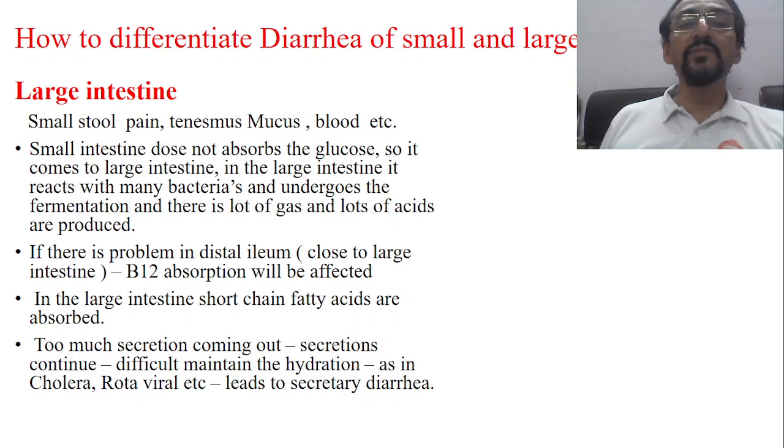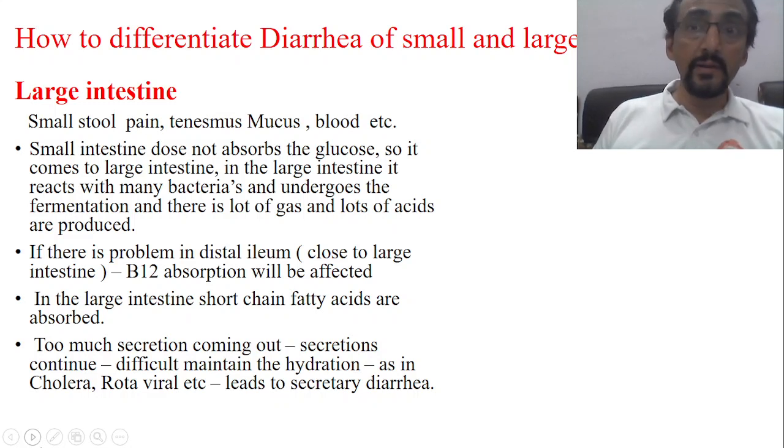The small intestine does not absorb the glucose, so it comes to the large intestine. This is what I already explained. In the large intestine, it reacts with many bacteria and undergoes fermentation, and a lot of gas and a lot of acids are produced. Now, if it is basically a large intestinal diarrhea, then what happens? There will be a lot of gas and a lot of acids produced. That means it is not large intestinal diarrhea.